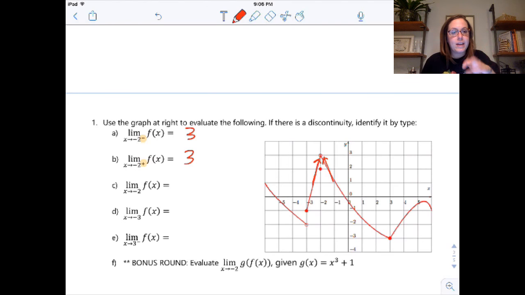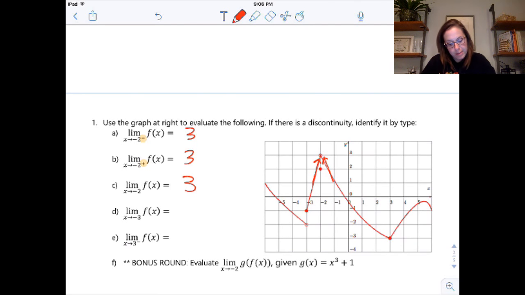That point is a removable discontinuity. Okay, in pre-calc you might have called it a hole. You're never going to hear us say that word, or you shouldn't. It's called a removable discontinuity in calculus. So if you see that, just think about a hole. It's been removed. So that would make your limit at -2, 3.